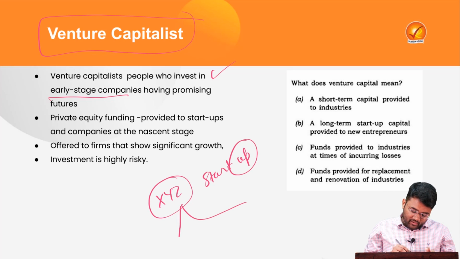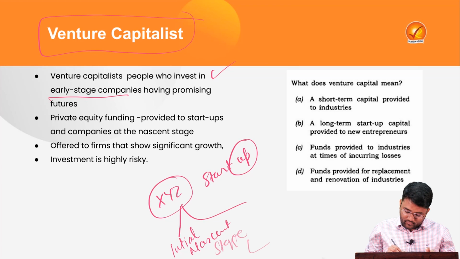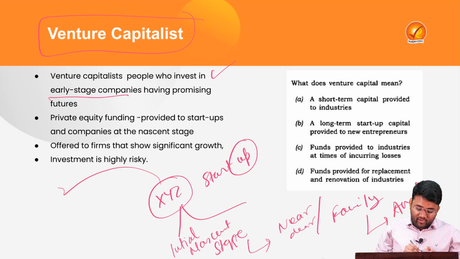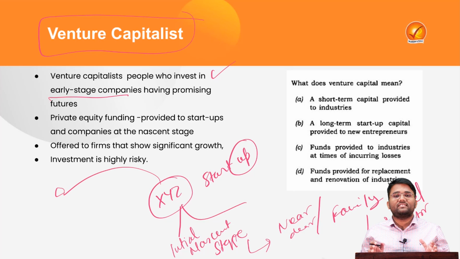The funding at a very initial or nascent stage, from near and dear ones or family members of the founders of the startup, is called an angel investor. But when this startup has started generating revenue or the business has started growing, then these venture capitalists come and invest in this particular startup.